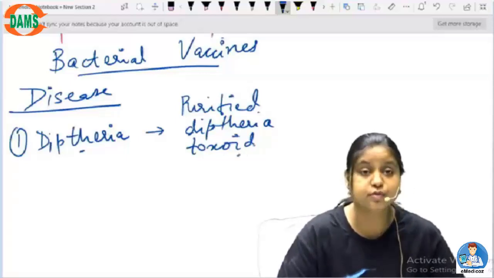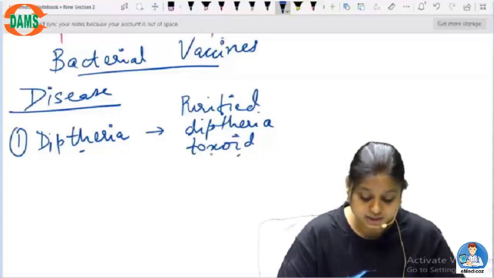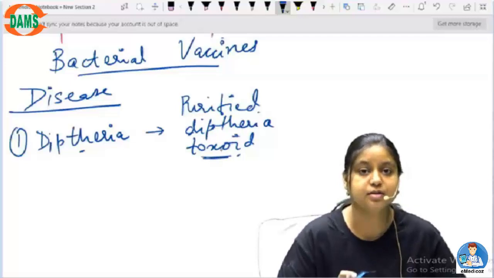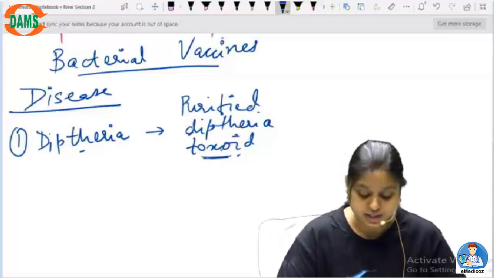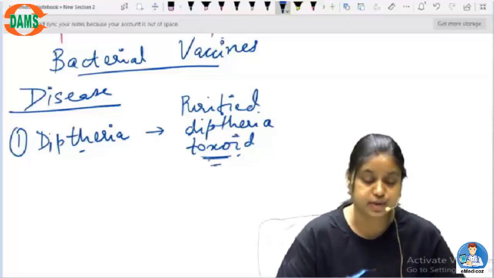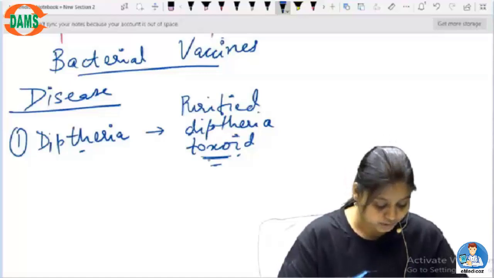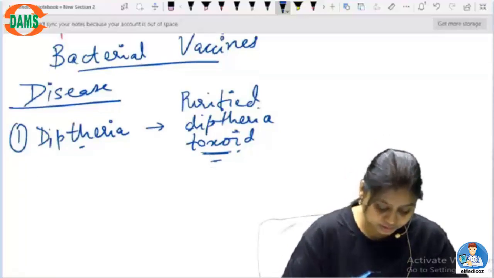Now you will see this is a toxoid. So what had I told you about toxoid? That it is a toxin whose virulence has been removed, and then it is called a toxoid.